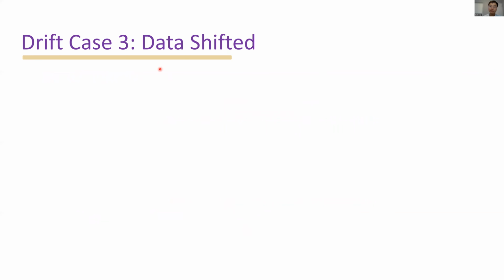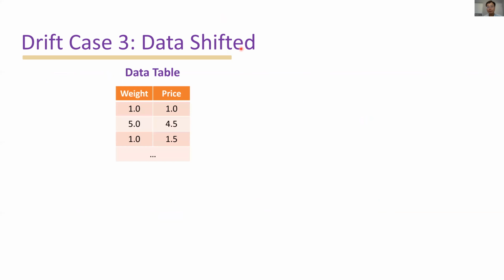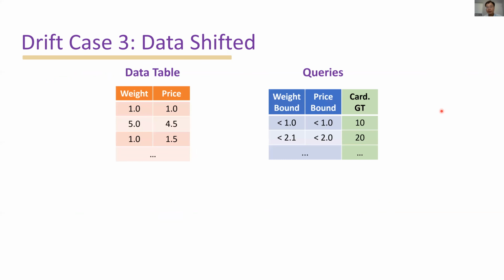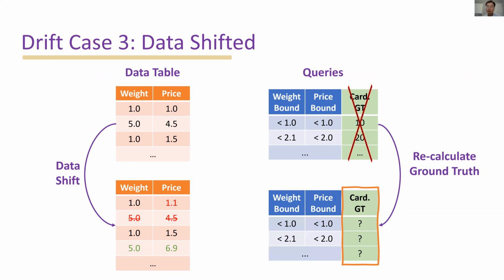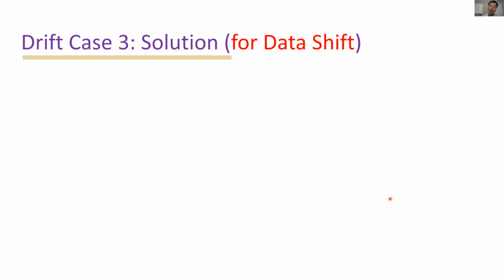In the third drift case, we have a data table and a set of queries. The data shifted because users have changed the table, for instance, insertion, deletion, update. Hence, the previous cardinality ground truth becomes outdated. Suppose there is no workload shift, which means the queries are almost identical, but we still need to recalculate the ground truth labels after the data shifts. The Whopper also solves this challenge with the picker design.